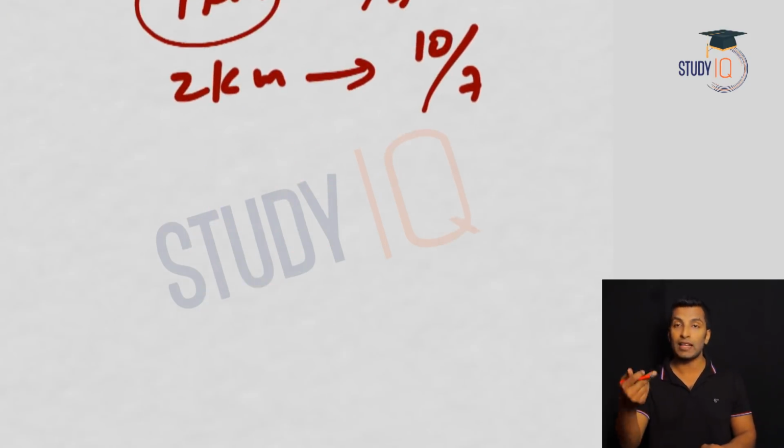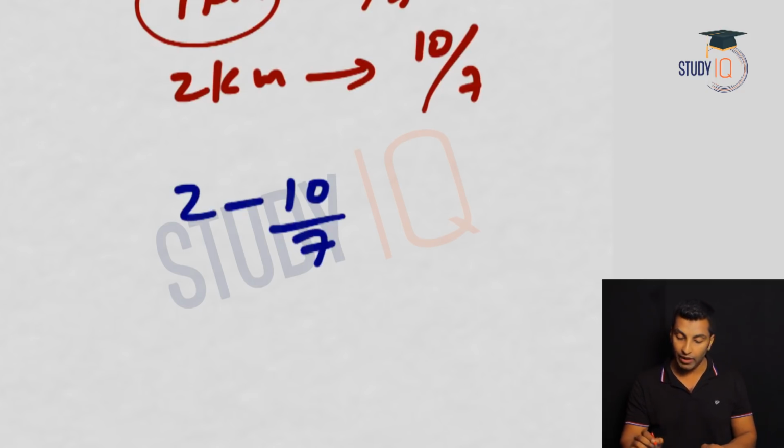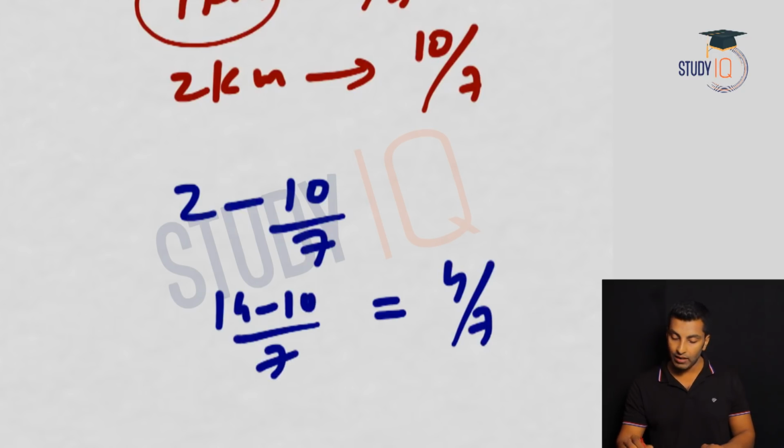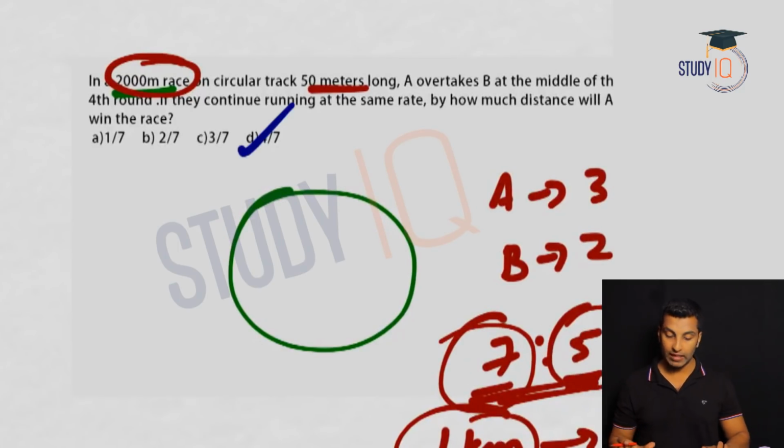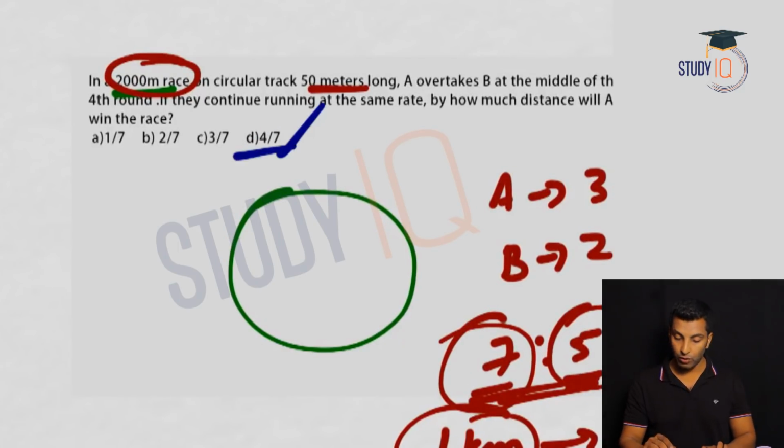So 2 kilometer is the race. What is the lead if I ask you? 2 minus 10 by 7. So 14 minus 10 by 7 means 4 by 7 is the lead. What is your option? In the options you will mark 4 by 7. So this is your answer, 4 by 7.